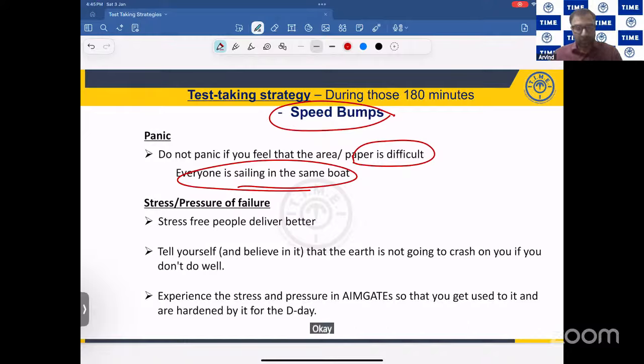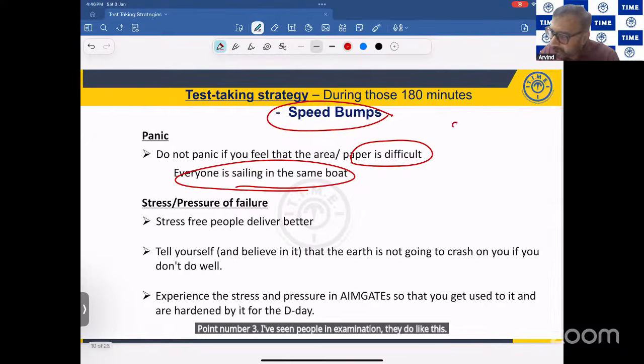Answer yourself one question. Do you know that guy? Point number one: do you know that he is prepared for GATE? Point number two: do you know that he has solved the paper? Point number three: I've seen people in examination do like this. Choice one, choice two, choice three, choice four.